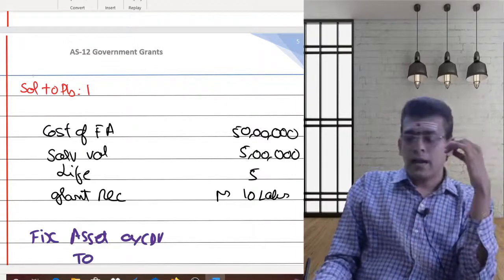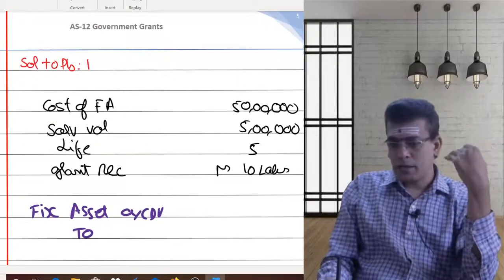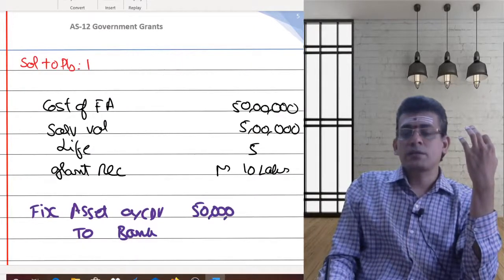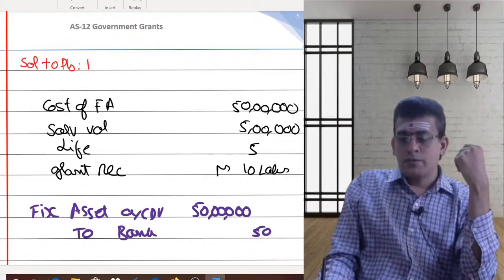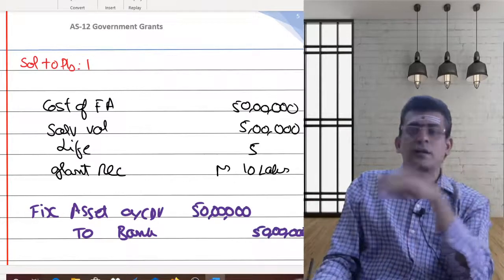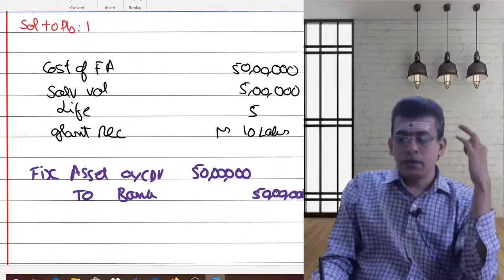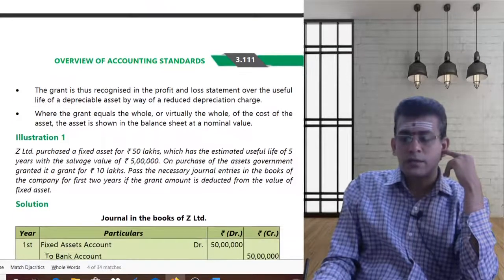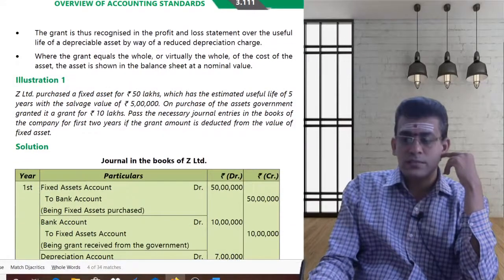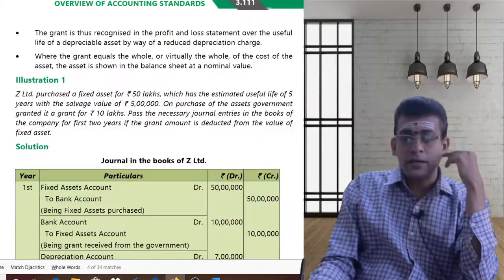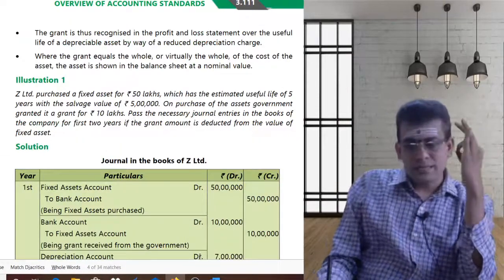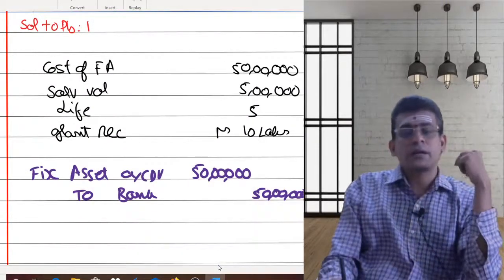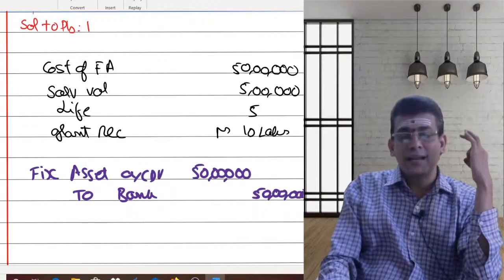To what? As I am incurring money first, you are incurring expenses of 50 lakhs and the government is reimbursing 10 lakhs. So the fixed asset cost is 50 lakhs I need to recognize. Then the government is giving me a grant. The amount of grant which you are receiving is 10 lakhs. So as you are receiving, what does this net asset method say? This net asset method says reduce this grant from your cost.